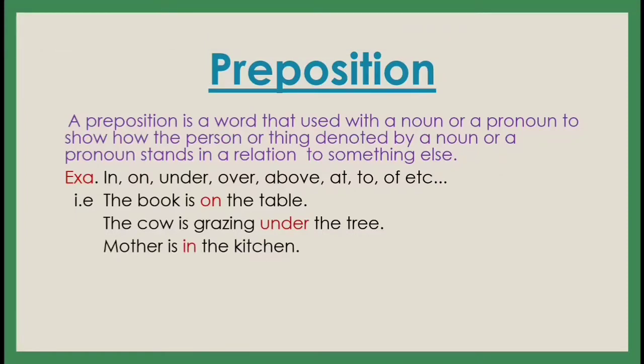Next one is: mother is in the kitchen. Mother is kitchen. Can we say that? No. So what do we have to speak? Mother is in the kitchen. So in, that is called a preposition, and it shows the relationship between kitchen and mother. So the word that is used to show the relationship between one thing and another thing, whether thing or person, that is called a preposition. Okay.